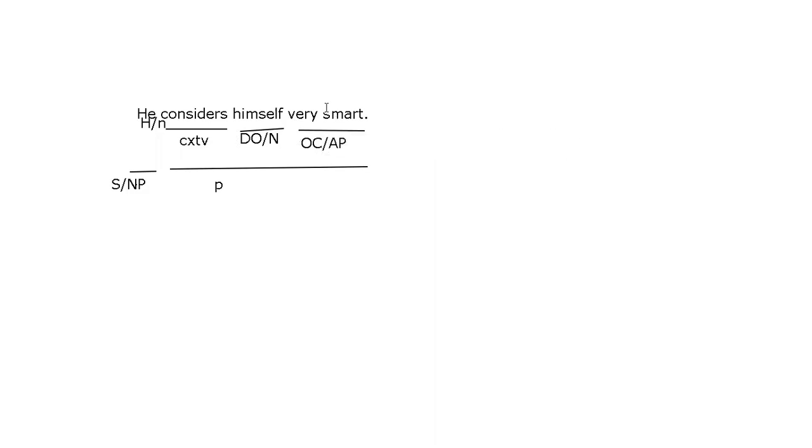The head is smart, head adjective, and if you have an intensifier, which is an adverb, I'm not writing it down because I don't have enough space. Okay, so here we have an example of a complex transitive verb.